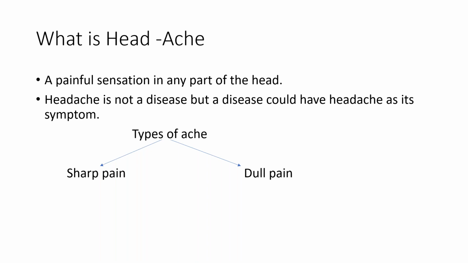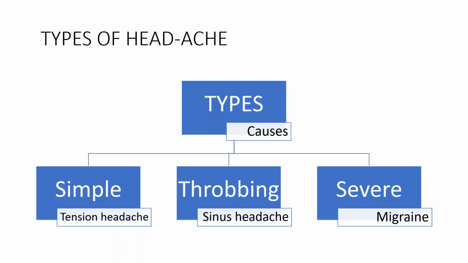ऑलराइट. नाउ लेट्स टॉक मेडिकली. थोड़ा और डिटेल में जाते हैं कि किस टाइप के हेडेक होते हैं, क्या रीजंस होते हैं हेडेक के. ऑलराइट. So to make it simple, I have just differentiated the types of headache in three parts. That is simple headache, throbbing headache, and severe headache. चलो एक के बाद एक टॉपिक को लेते हैं. Let's pick up first topic, that is simple headache.